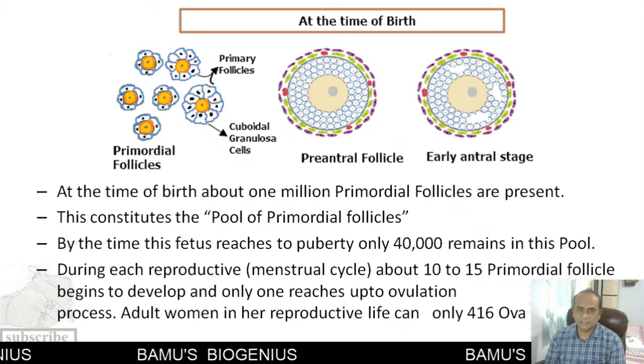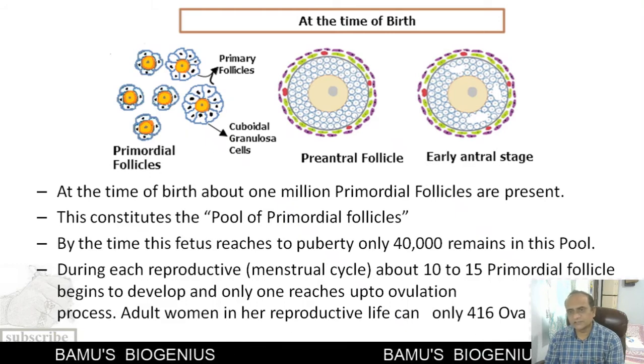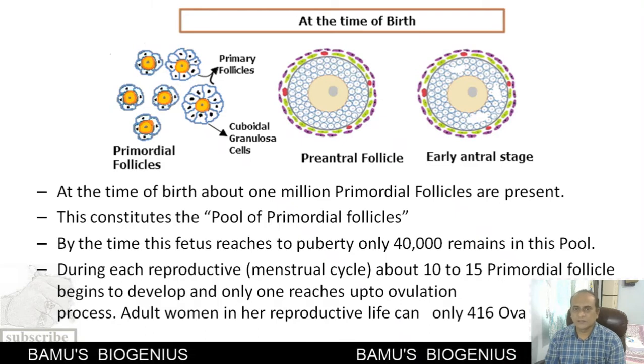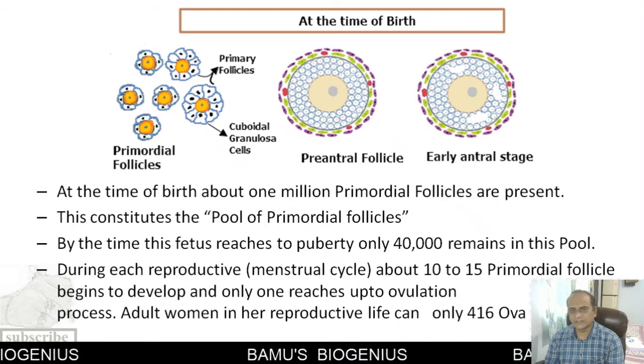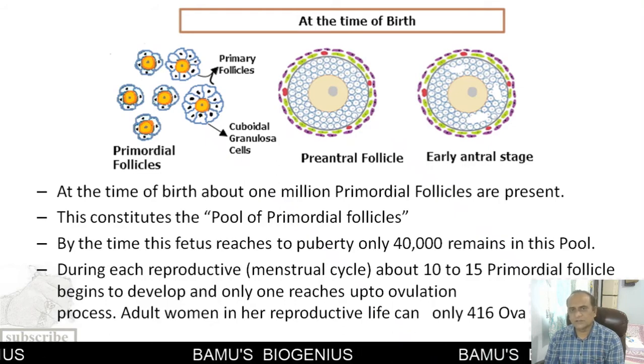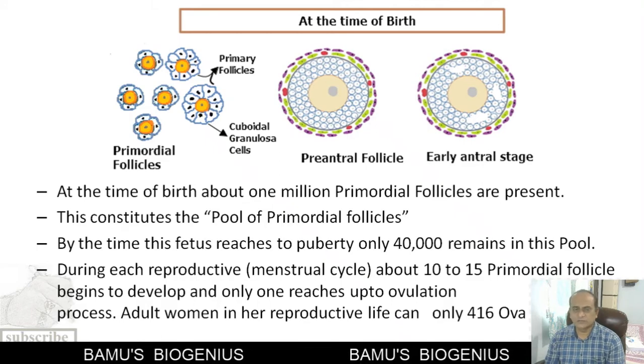And during each reproductive cycle, that is each menstrual cycle, about 10 to 15 primordial follicles are selected for development, but only one reaches the ovulation stage. The others degenerate, or they become atretic. So an adult woman over her reproductive age of 32 years can produce only 416 ova.